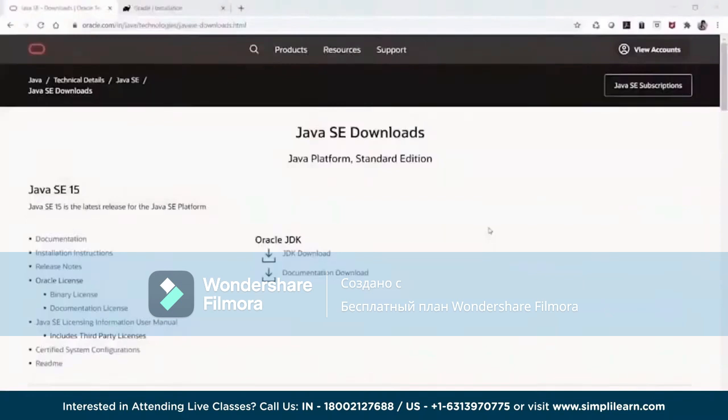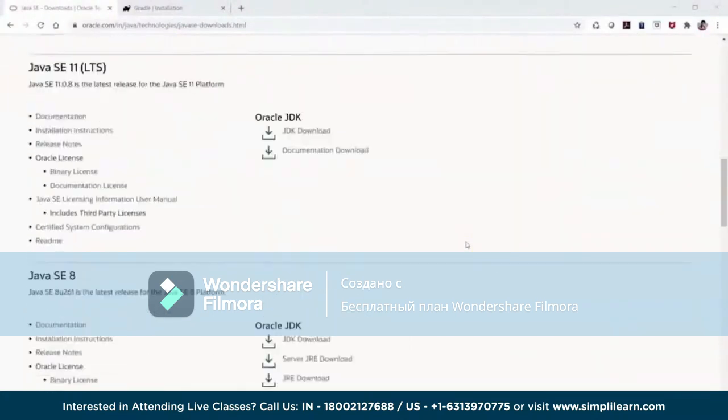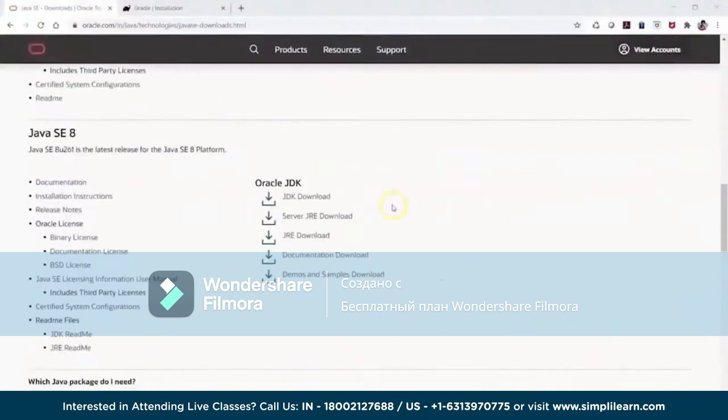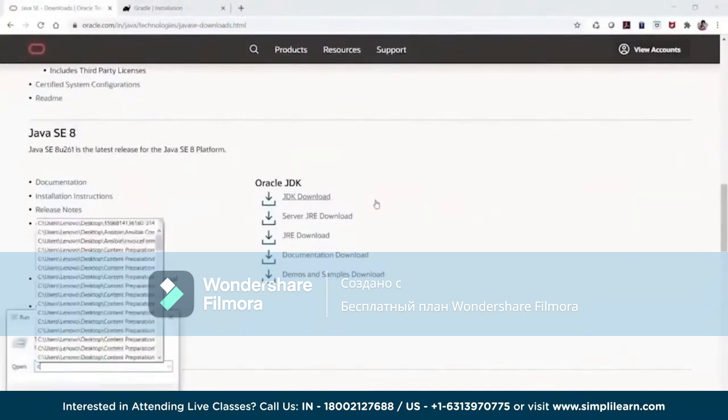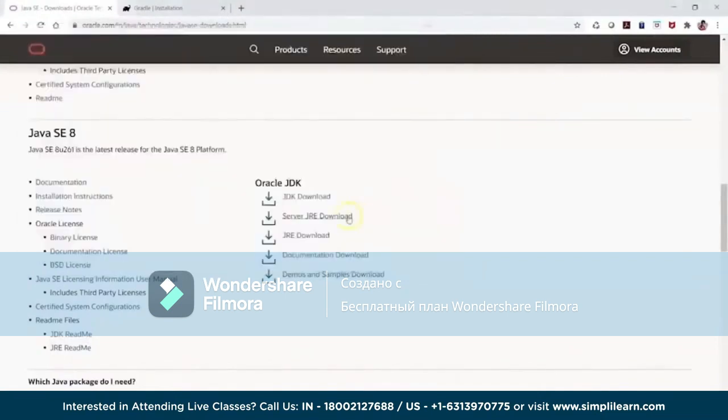So this is the website of the JDK of Java, Oracle Java. Here you have different JDKs, so from there you can select whatever option you want. JDK 8 is something which is most commonly used nowadays, like it's the most comfortable or compatible version which is available. In case you want to see if the JDK is installed on your system, all you have to do is say java -version, and that will give you the output of whether Java is installed on your system or not. In my system Java is installed, but if you really want to do the installation, you have to download the JDK installer from this Oracle website, and then you can proceed further on that part.